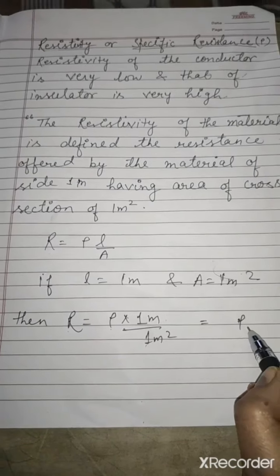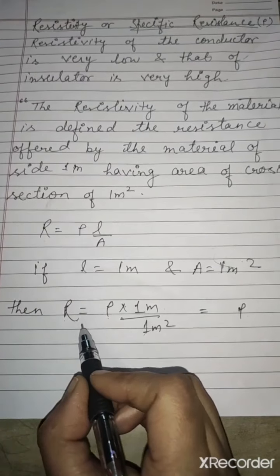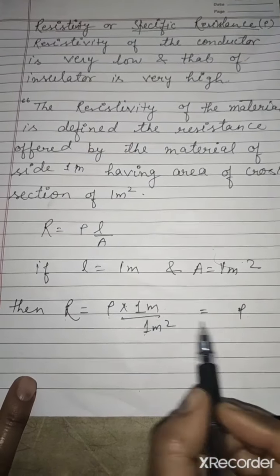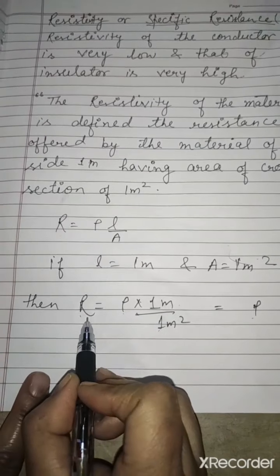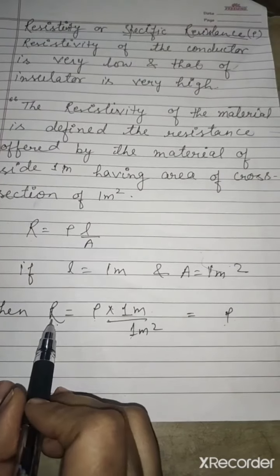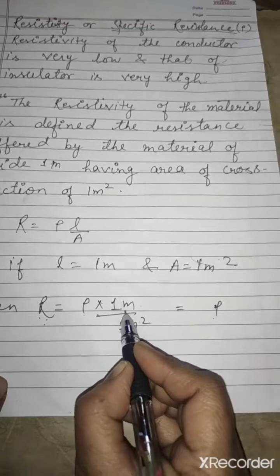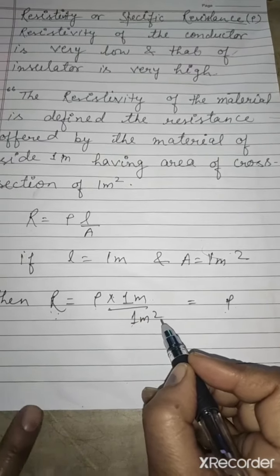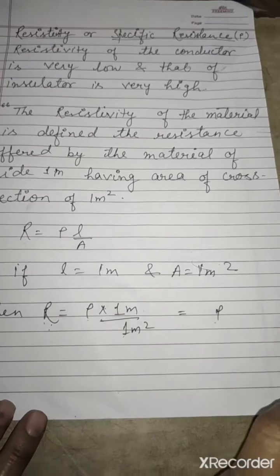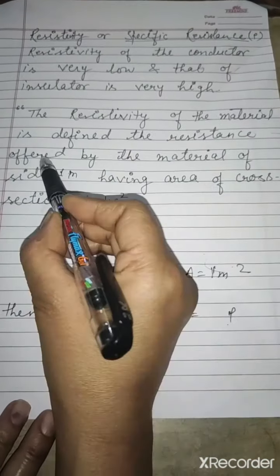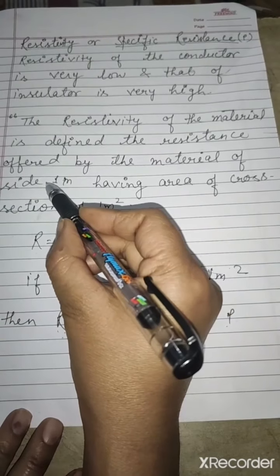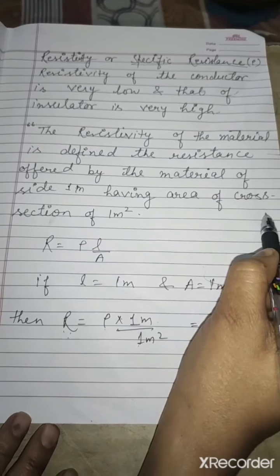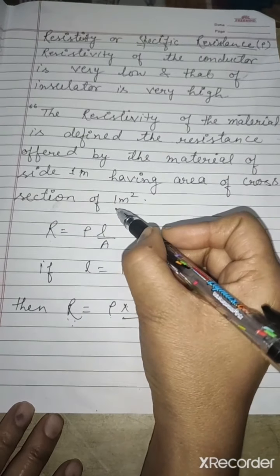Rho into 1 meter upon 1 meter square, what will happen? Rho is equal to R. R is equal to rho. That means resistivity of the material is defined as the resistance, but at that time the length of the conductor should be 1 meter and area should be 1 meter square. So what will be our definition? Our definition will be: the resistivity of the material is defined as the resistance offered by the material of size 1 meter having area of cross section of 1 meter square.